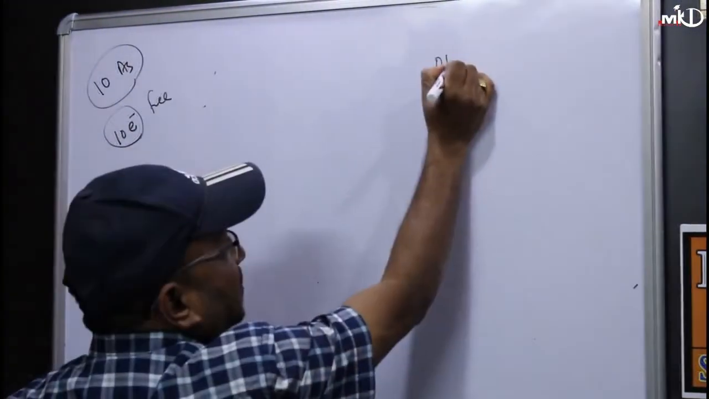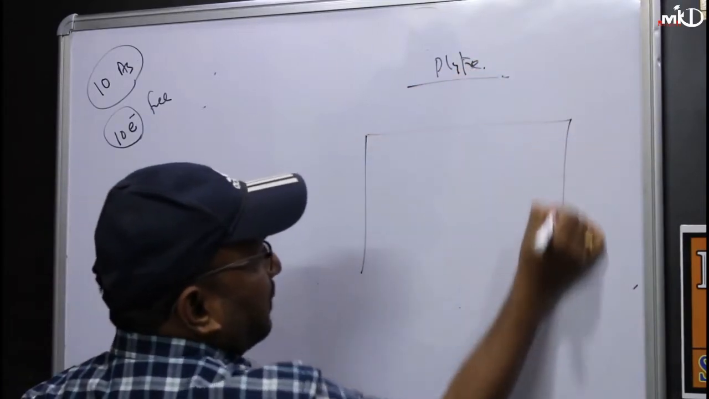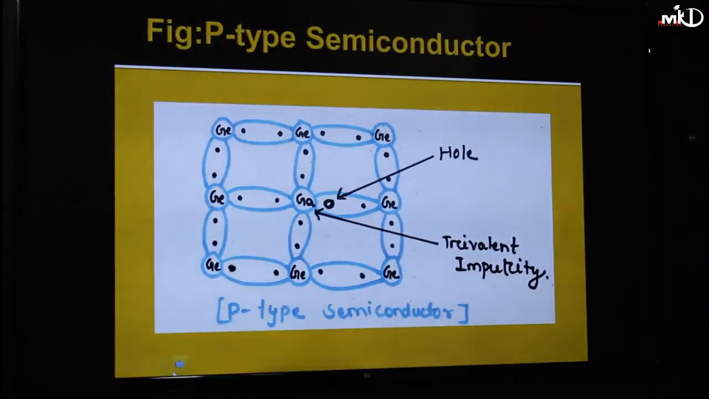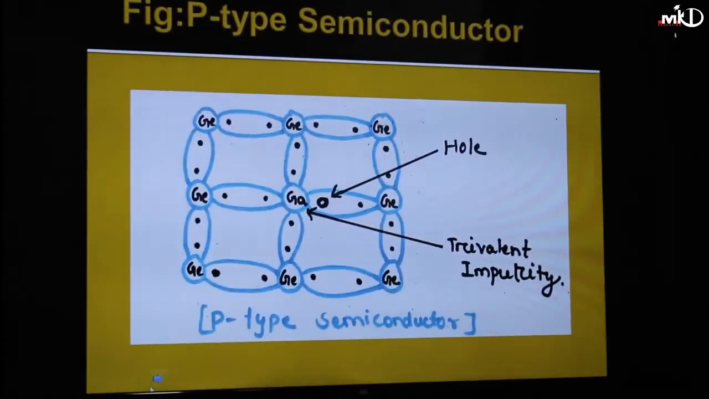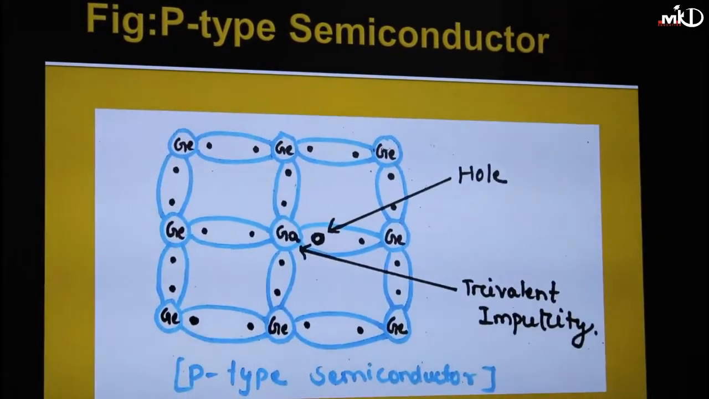Now coming to the P-type semiconductor. Suppose I want P-type. How to form P-type? I have already told you. Suppose this is a silicon bar, silicon, and silicon. This is called pure silicon, a pure semiconductor. In a pure semiconductor, you have only silicon atoms.